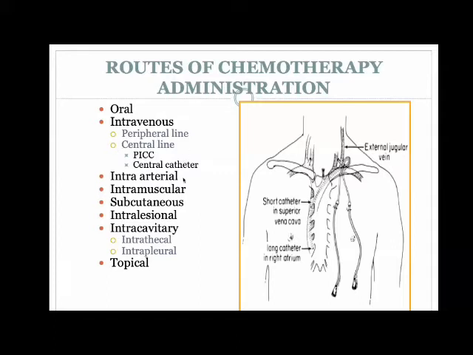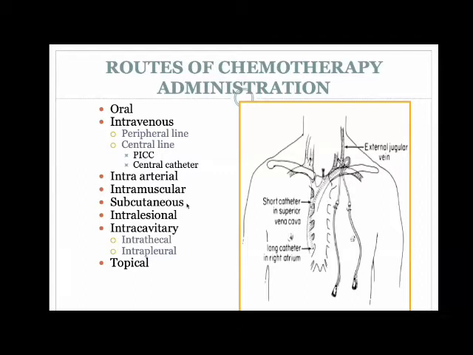Then comes intraarterial chemotherapy. Nowadays it is predominantly used in tumors such as retinoblastoma. It is a very focal form of chemotherapy where you are targeting the retinal artery and trying to salvage the globe even in advanced disease. The chemotherapy is administered directly into the retinal artery through access via the femoral artery. Another example where intraarterial chemotherapy is used is osteosarcoma, though it's not very commonly used, but it was used in the past.